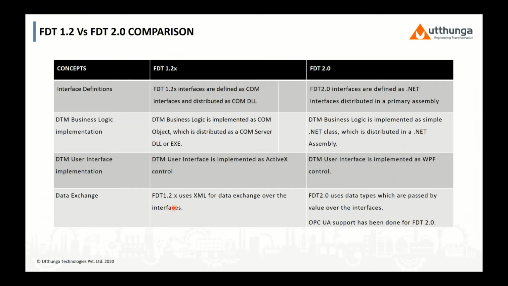So with respect to data exchange, FTT 1.2 uses XML for the data exchange over the interfaces, and FTT 2.0 uses the data types for the data to communicate via the interfaces. OPC UA support has been done for FTT 2.0 and the above versions.